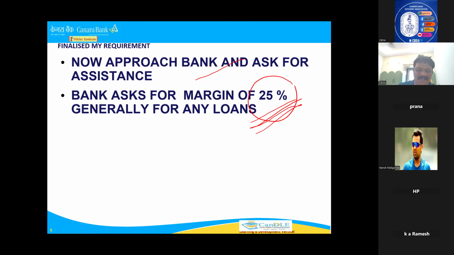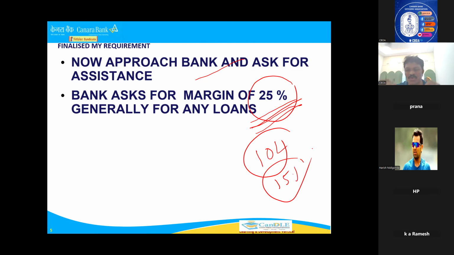I hope generally as a branch manager, your Mudra loans you are giving up to 10 lakhs. For 10 lakhs, margin is only 15%, not 25% then. But for book debt it is more, 30%. Okay, this is the concept of margin you should know, and based on that, whatever project comes to you, you have to deduct the margin. Okay, I hope you understood.